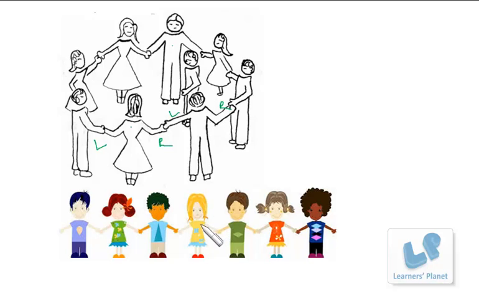Okay, and in this arrangement, all these kids are facing outwards, right? Suppose there are more kids over here. So all of them are facing outwards. In this case, if we talk about this girl, this is her right and this is her left. So over here the right and left positions, and over here the right and left positions are reversed. You can just compare the things. So when the persons are facing the center, you must know their right and left, and when people are facing outward, their right and left should be clear to you. Okay.